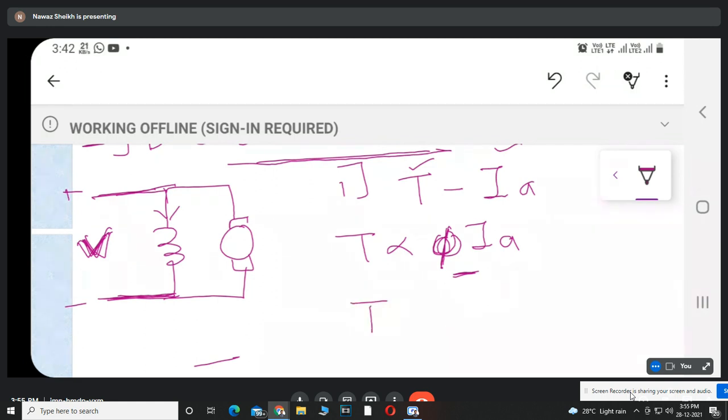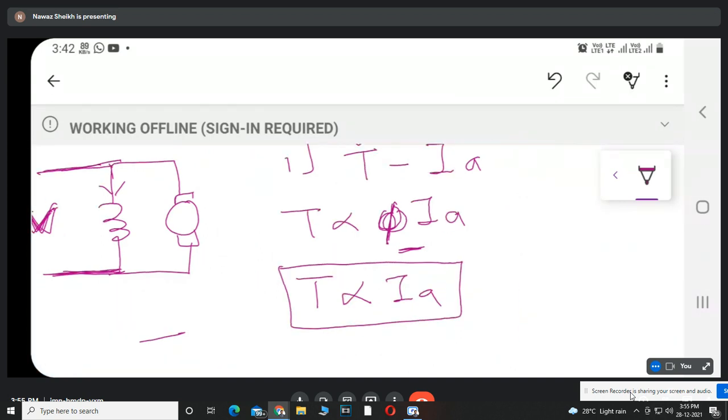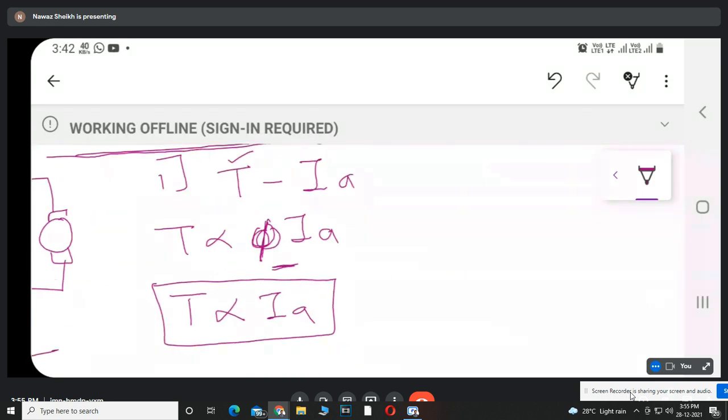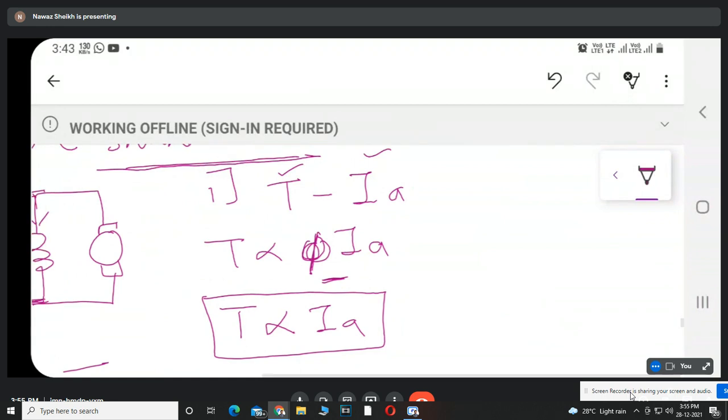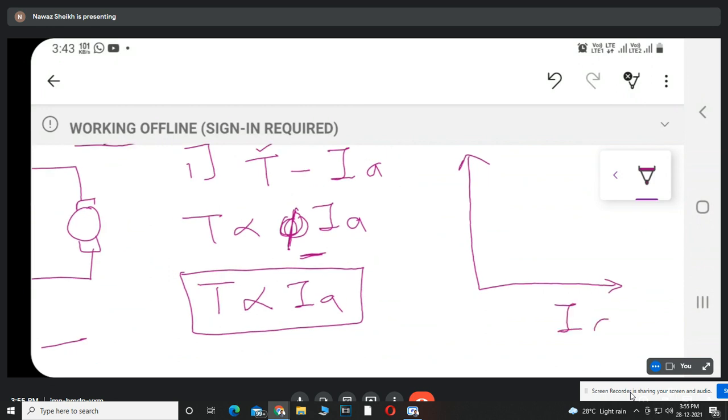So for DC shunt motor, torque is directly proportional to armature current only. It means if the armature current changes, torque also changes. So for DC shunt motor, the torque armature current characteristic will be like this. This is the armature current on the x-axis, and on the y-axis it is torque.